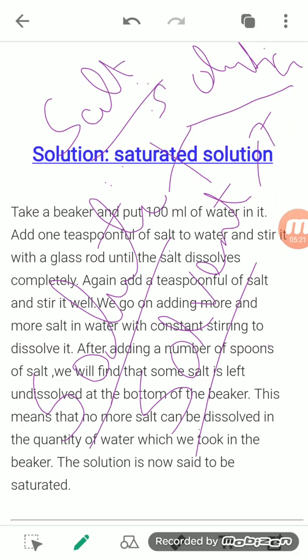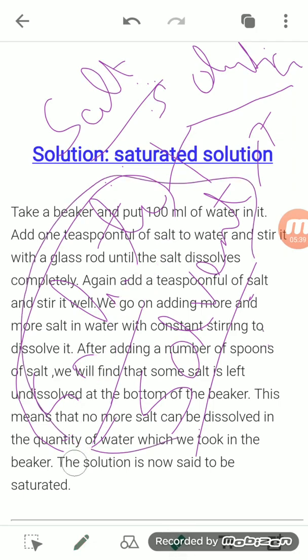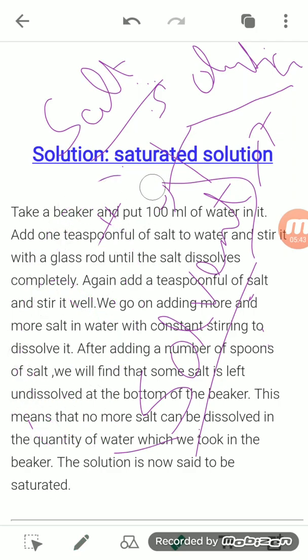And the solvent is the water in which the salt will be added, and the quantity of the solvent as compared to the solute is more. So by mixing the solute with the solvent, the resultant that is formed is the solution.